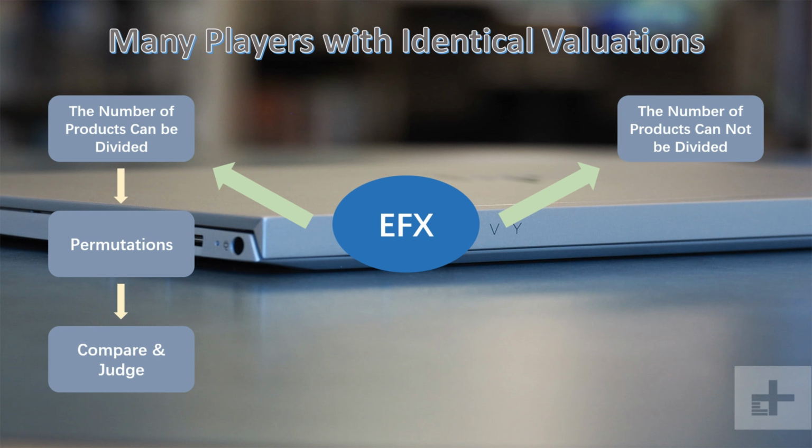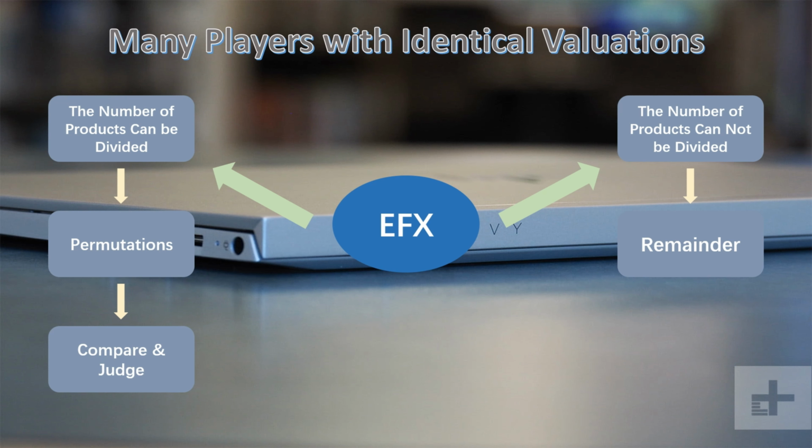First, the product ID is arranged and combined because the number of products can be divided evenly by the number of players. The result of the permutation and combination is assigned to each player's quotient products. After each player gets the quotient products, remainder products are left in the total products. Next, we need to deal with how the remainder products should be arranged and combined before assigning multiple players.